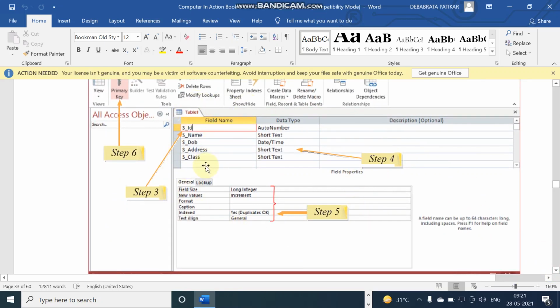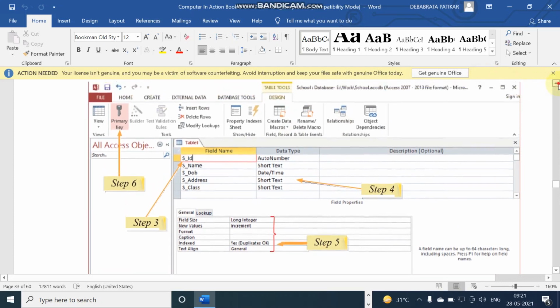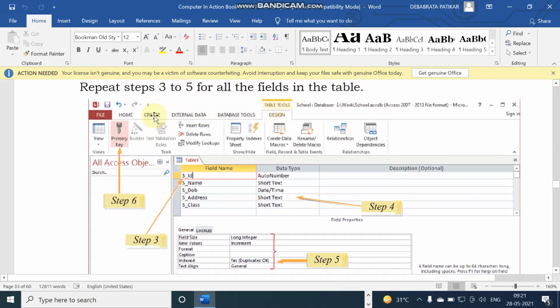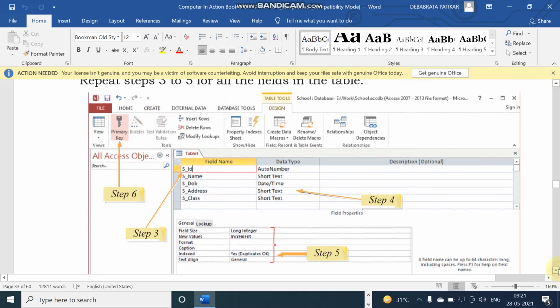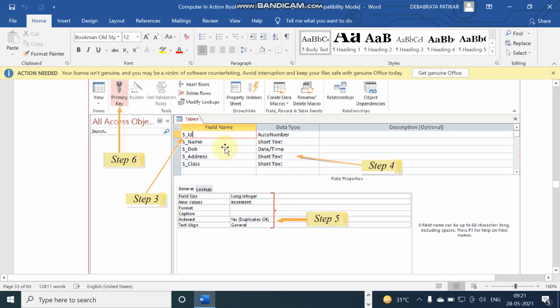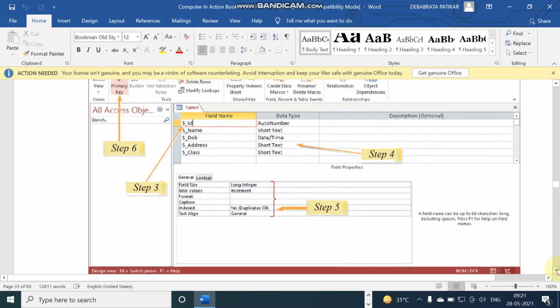I'm repeating, you will click on create. You can see here steps are also there. You can click on create tab. In the create tab you will click on the table design and the table design view will be opening. You can set the table fields, table columns in the field name area, and you can set the data type for each field in the data type area.